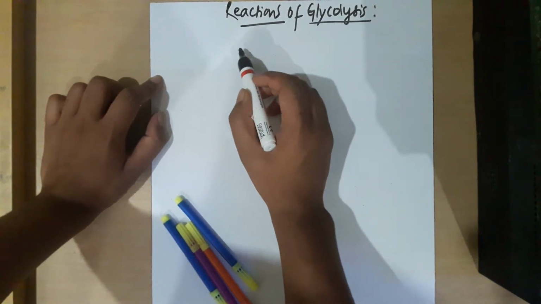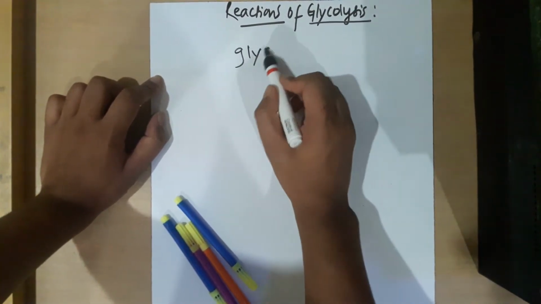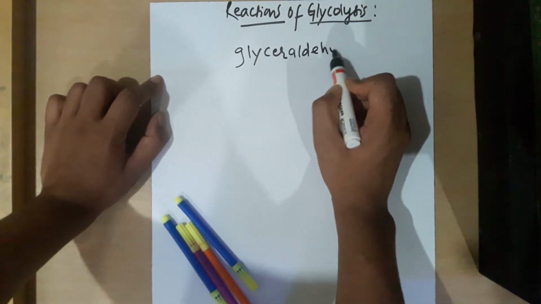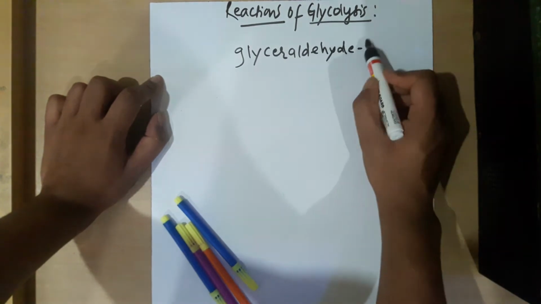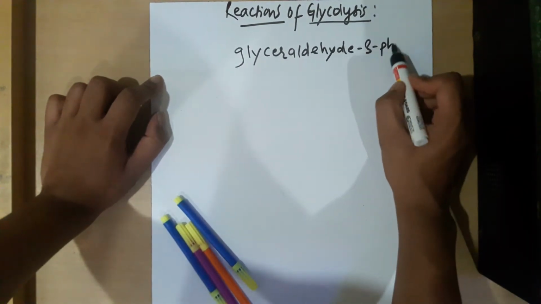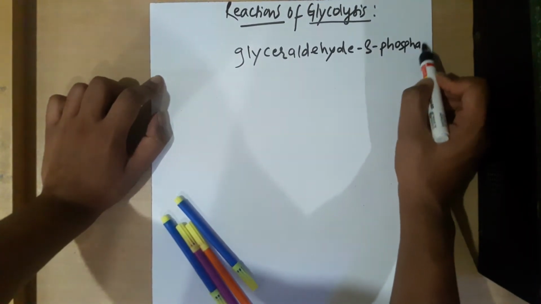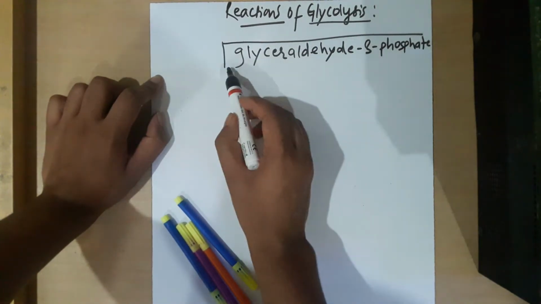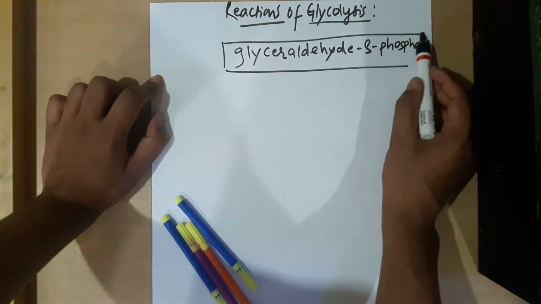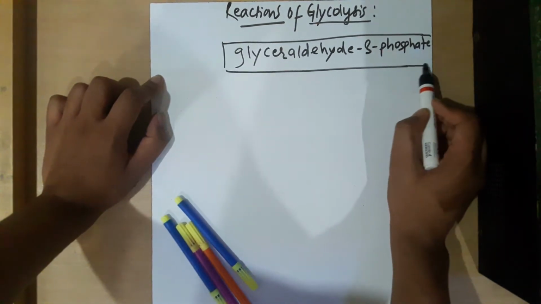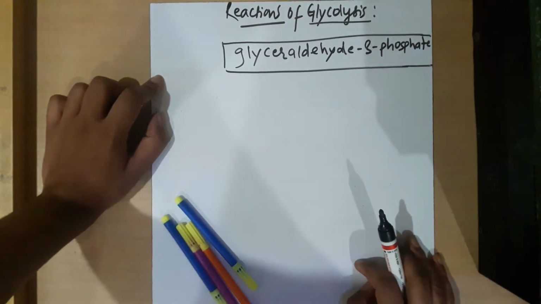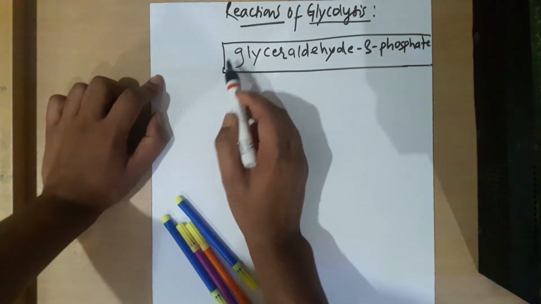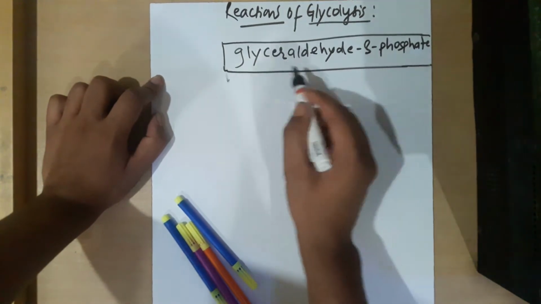Okay, so we'll continue from there. Glyceraldehyde 3-phosphate. I told you that two molecules of glyceraldehyde 3-phosphate are generated, and this is where we do the splitting, which we already discussed in the previous video. Now let's discuss further. So glyceraldehyde 3-phosphate is converted into